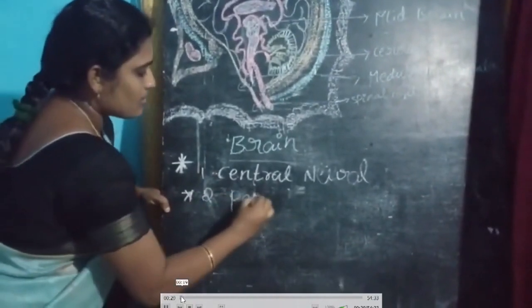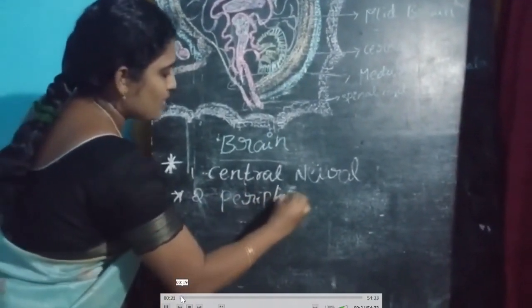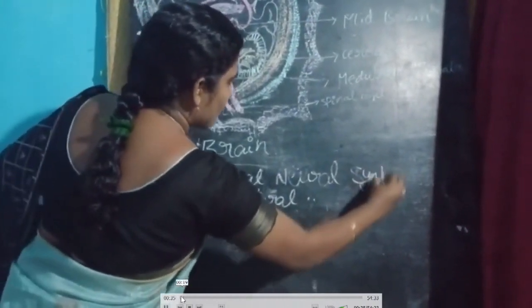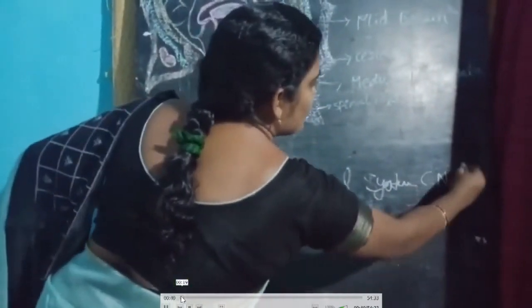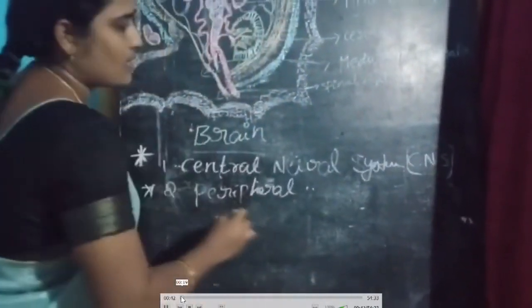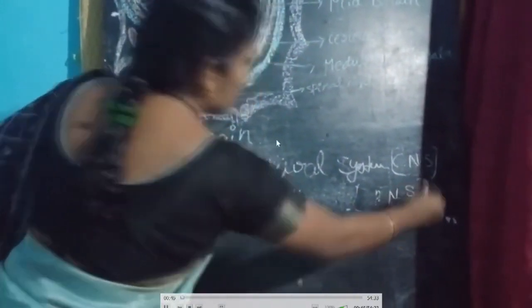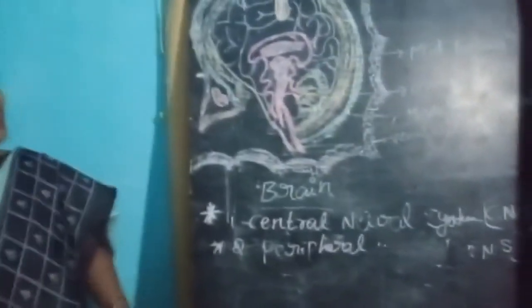Second one is peripheral neural system. CNS, central neural or nervous system. Peripheral neural or nervous system.